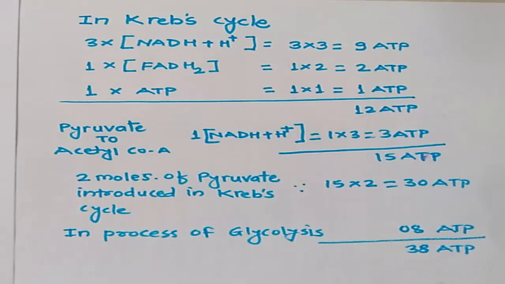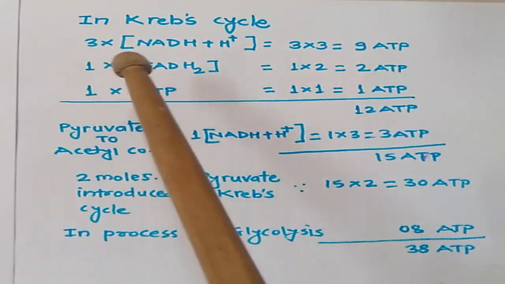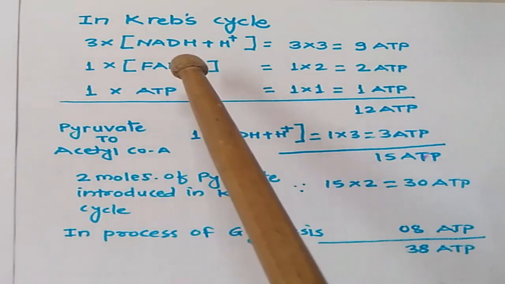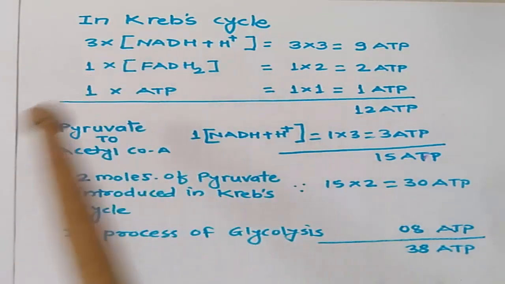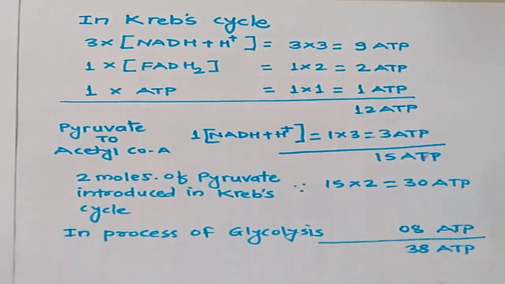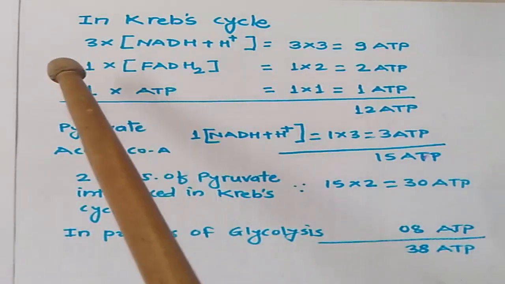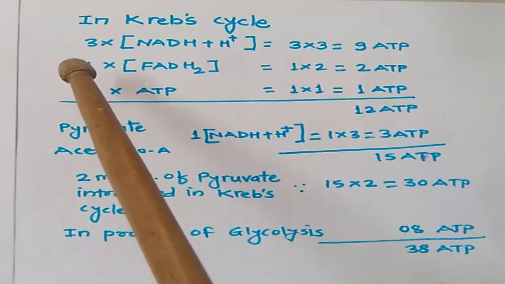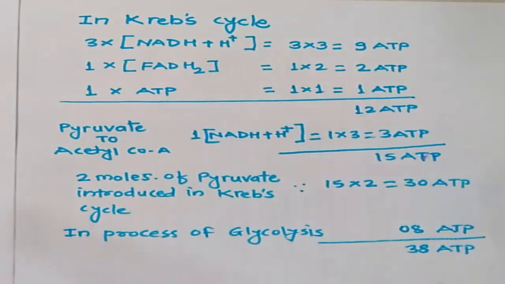Now if you observe the cycle, there are 3 NADH molecules formed during the reaction. Means reductive coenzymes like NAD or FAD are utilized throughout the reaction, and those 3 NAD are converted into NADH plus H plus.